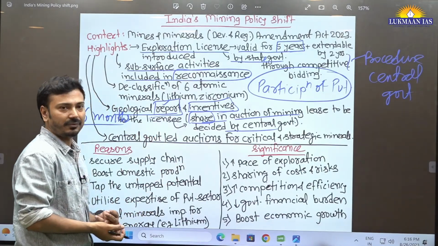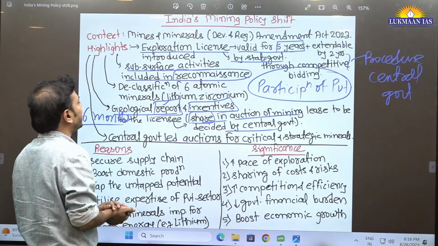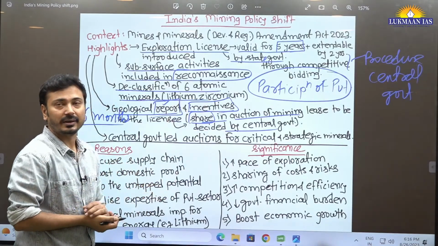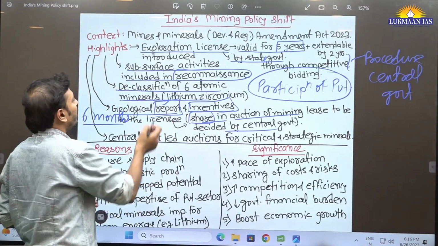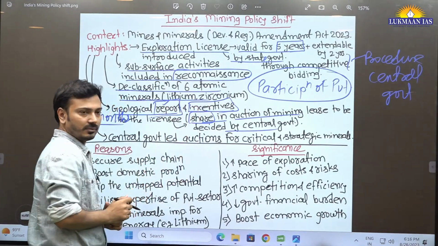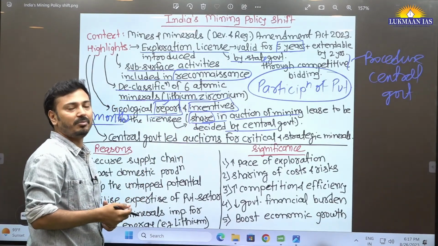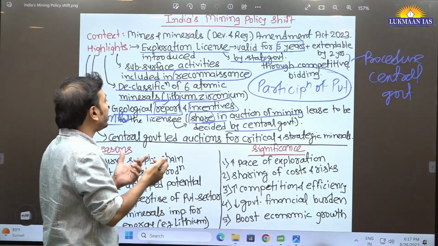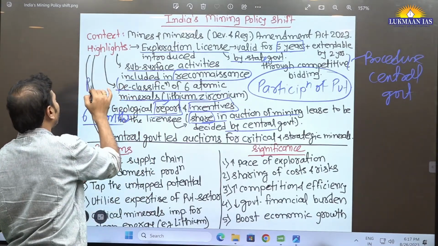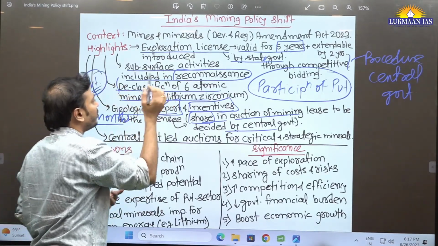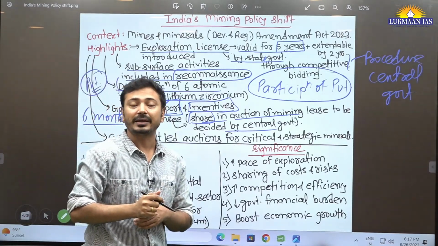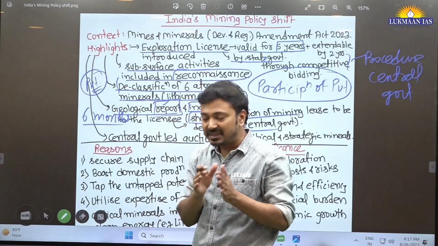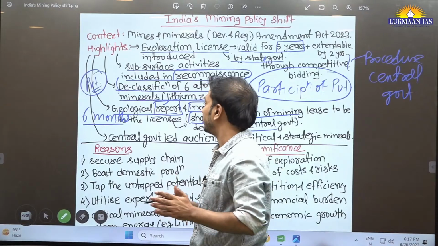Now what will happen thereafter? The other amendments that have been done: declassification of 6 atomic minerals. Now this is a very important development. Earlier these atomic minerals were not allowed to be explored by the private sector. Declassification means now there will be private sector participation for exploration of these minerals. Now these are categorized as critical minerals and strategic minerals. Okay, so they will be having a separate list, critical and strategic minerals, we can say.